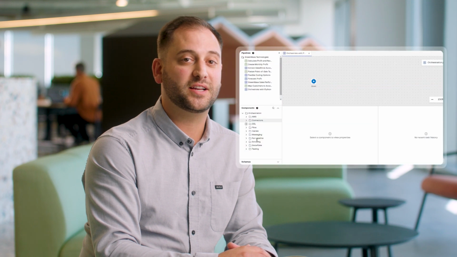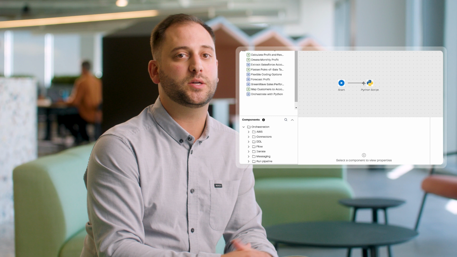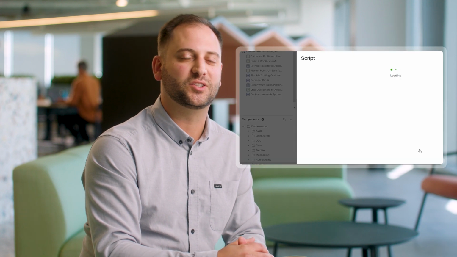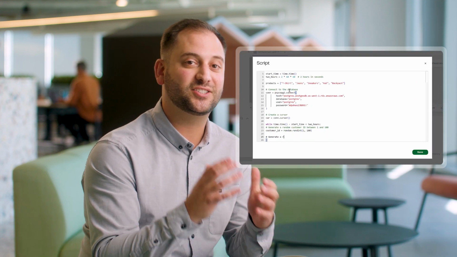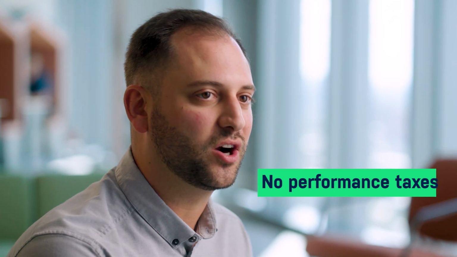We've also made our interface super easy to use. You can use Python, script your own SQL, or just drag and drop. It's your call. And here's the icing on the cake. We've simplified our pricing, allowing you to only pay for what you use. And there are no hidden fees or performance taxes. In other words, if a pipeline isn't running, you aren't being charged.